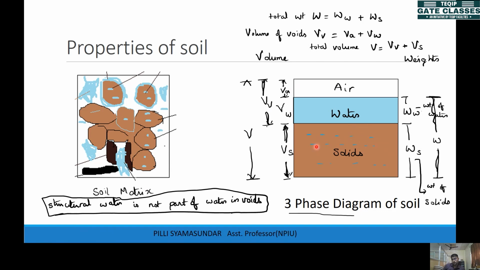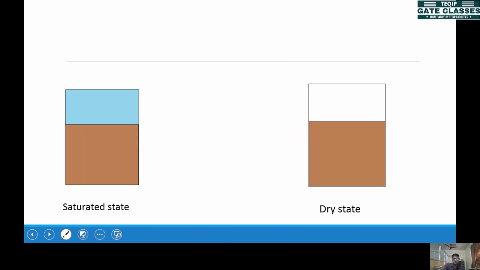Most of your soil behavior depends on these weights and volumes. So it's important to identify how much volume and weight is occupied by the different states of matter in the soil. We have different terms related to the soil which will give you a proper idea of the soil, so we'll go through all those terms now.